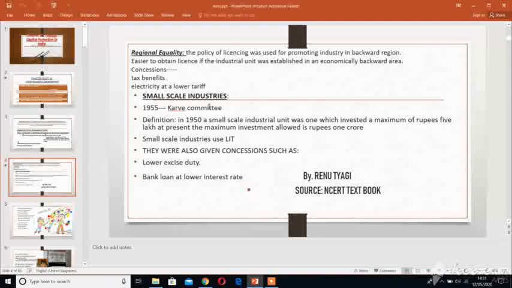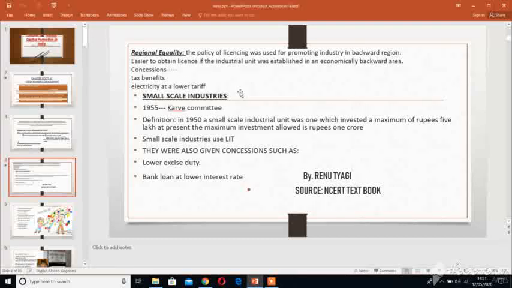Now children, small scale industry. In 1955 the Village and Small Scale Industry Committee was set up. In 1955 the Karve Committee was set up. What was the Karve Committee, children? The Karve Committee was the Village and Small Scale Industry Committee. That was the committee of small scale industries, right? So in 1955 the Karve Committee was set up.